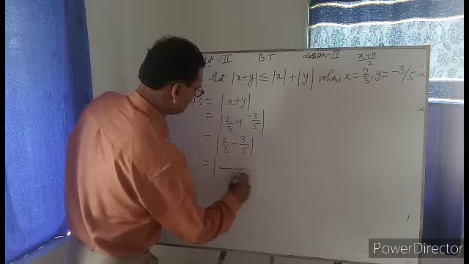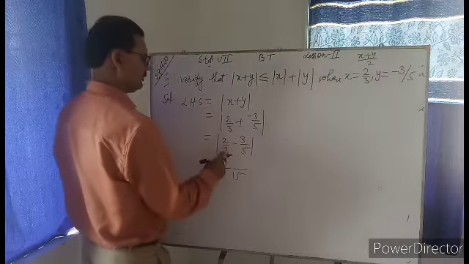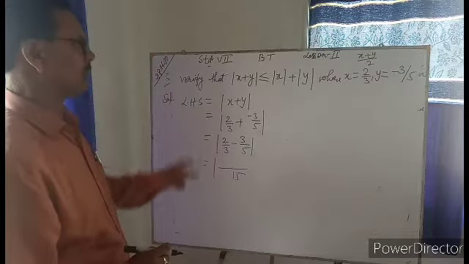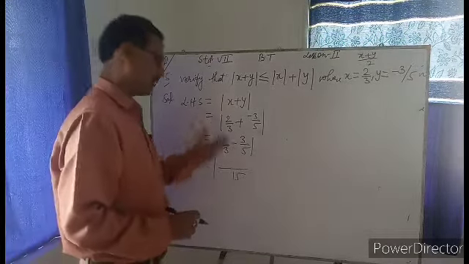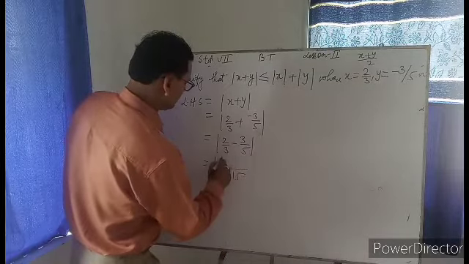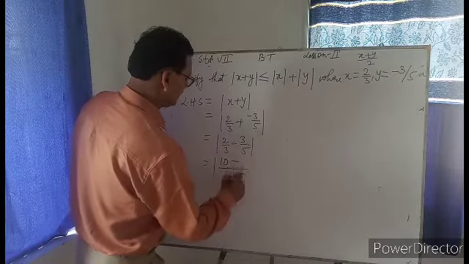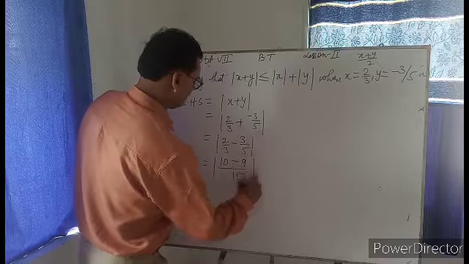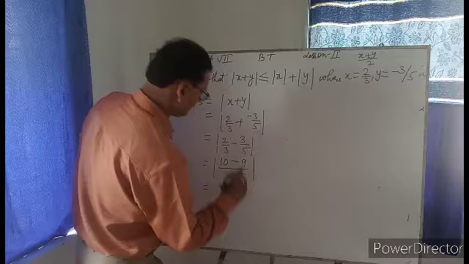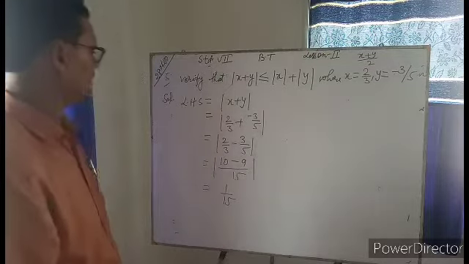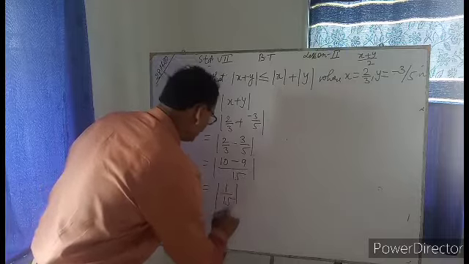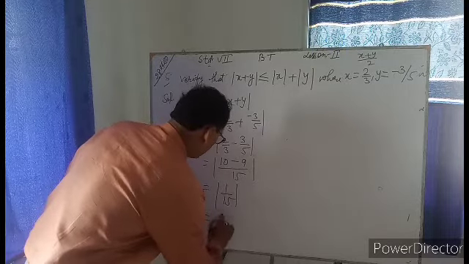You will have 3 into 5, 15, because both are co-prime numbers. And what is the LCM of two co-prime numbers? Their product. Okay, 3 into 5, 3 5 ja 15, into 10 minus 5 3 ja 15, and 3 3 ja 9. So it is 1 by 15. LHS is equal to mod 1 by 15. Now it is a positive number, so it will give you 1 by 15 only.